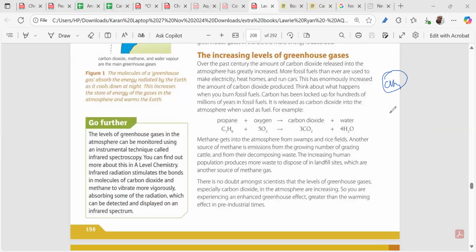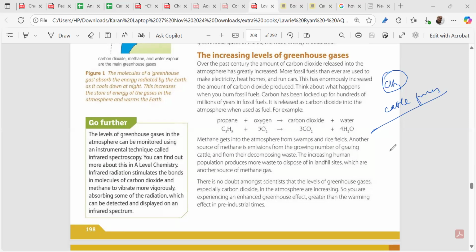Methane is released by cattle farming, right? Why? Same thing: the ever increasing population of the Earth demands milk and meat to feed them. So cattle farming is increased, and obviously they will be releasing more methane gas. That also disrupts the delicate balance.